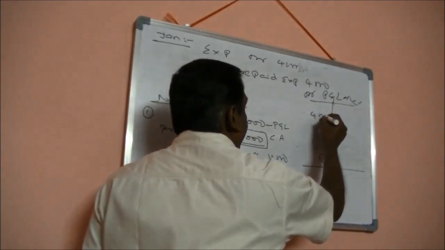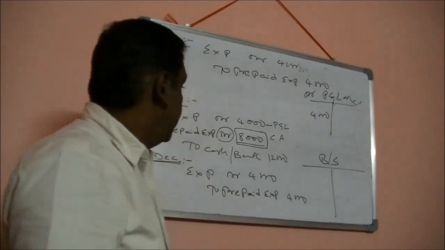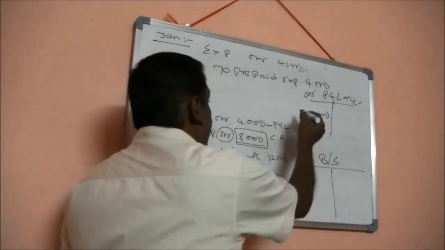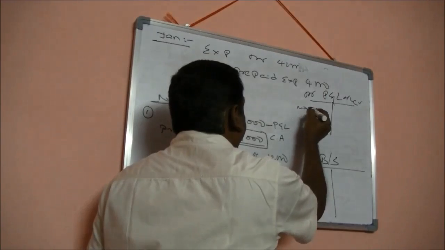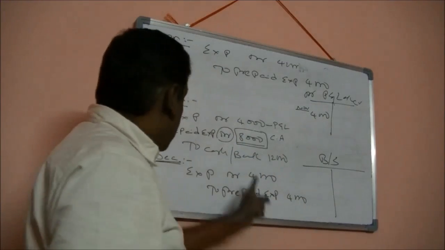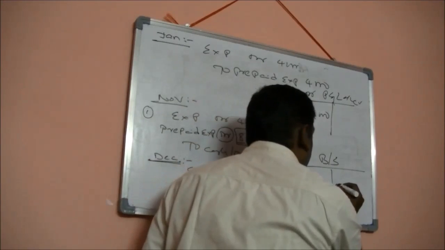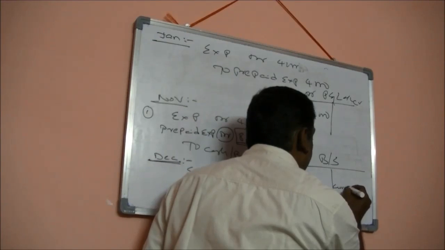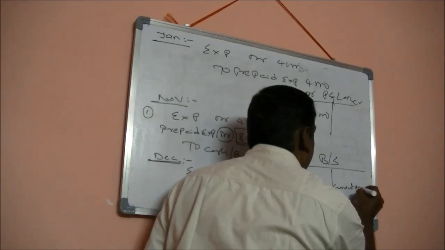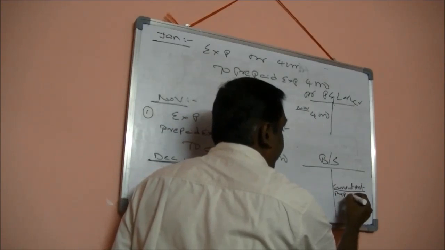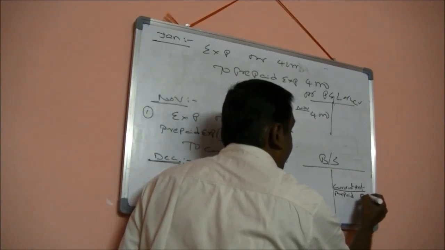It will come here, 4,000. And I debited prepaid expenses 8,000, so it will come to current asset, prepaid 8,000.